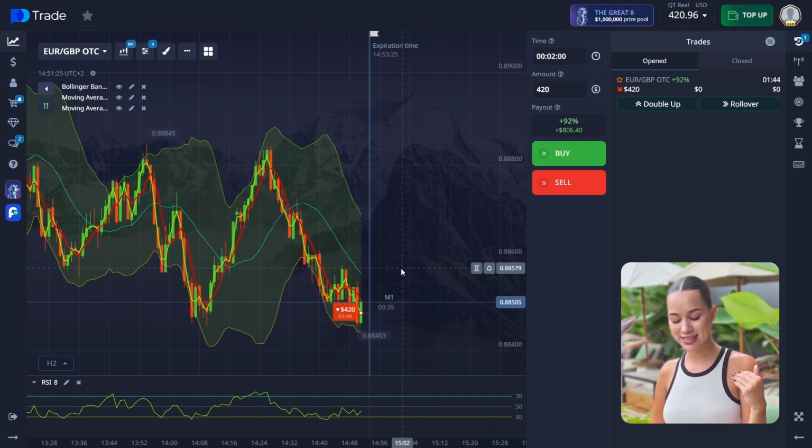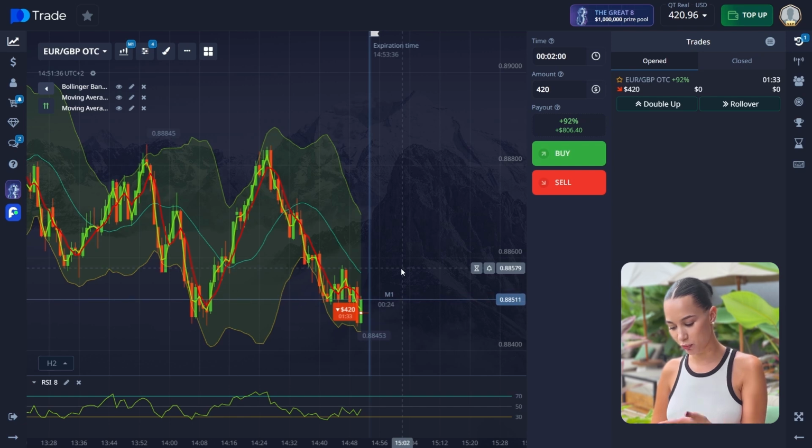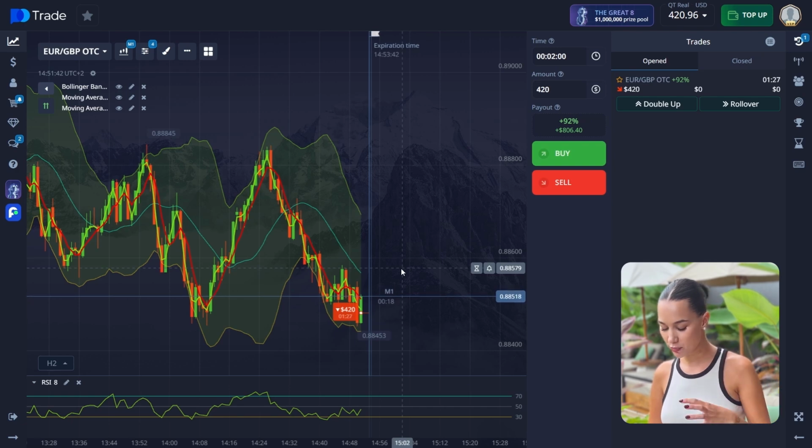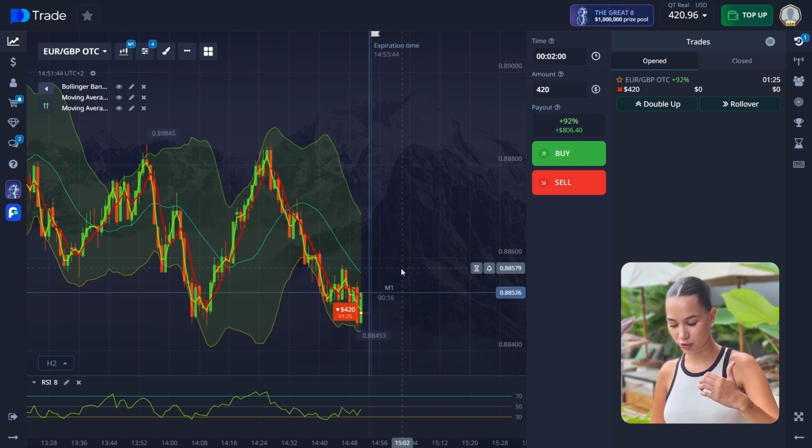So if the price stays near the lower band without bouncing, it signals a potential continuation of the downward trend. But now we can see some green candle going on. But actually, if we take a look at the previous movements of the chart, we can see that it was always like this, and it was always some fluctuations up and down. But at the same time, our price is really near to the lower Bollinger Band, so it's a pretty good signal that our downward trend will continue.